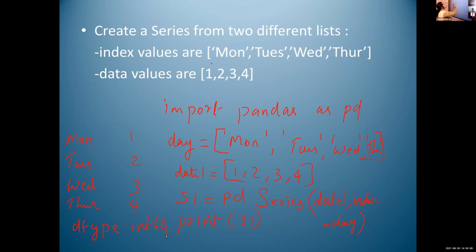Any doubt regarding creation of a series using two lists? I think it is very easy to write. Only four statements are there for creating a series. For normal series creation, only three steps are there. For creating a series with two lists, we are using four steps, or five including print. It is five steps.